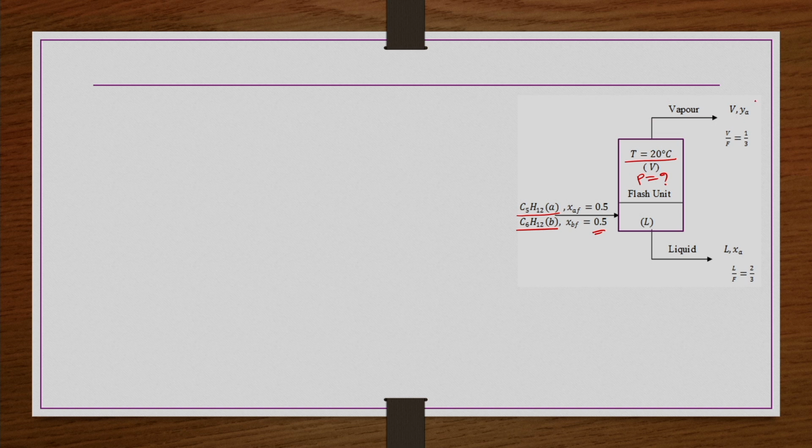So, when the vapor is going out, what is this Ya, the vapor composition after the flash, how much is it, and what is the liquid composition Xa, how much is it, that we have to find out. Amount-wise, V by F is given and L by F is also given. 1/3 of the feed is going into the vapor phase and 2/3 of the feed is going into the liquid phase after the flash operation taking place in this flash unit. So, Ya and Xa, and V and L also we have to find out.